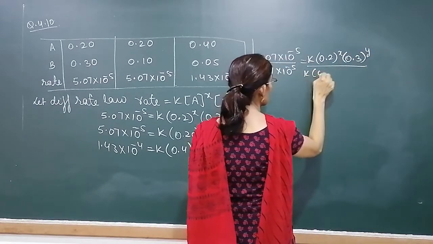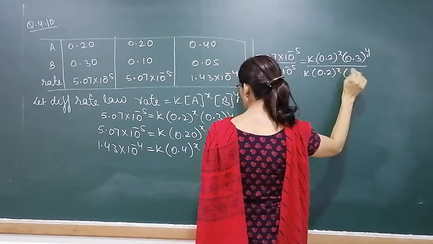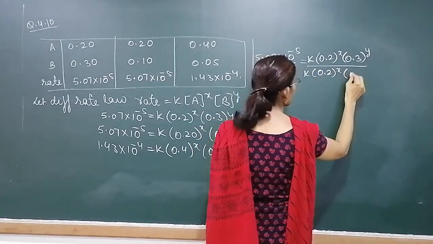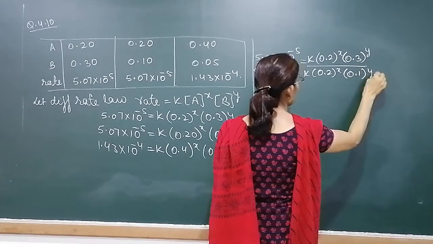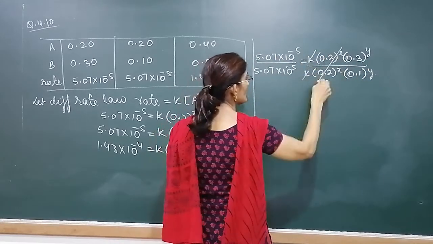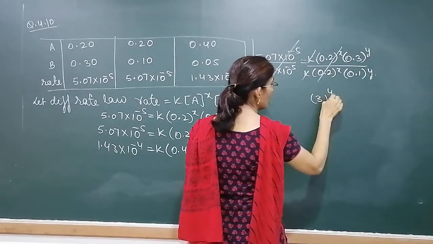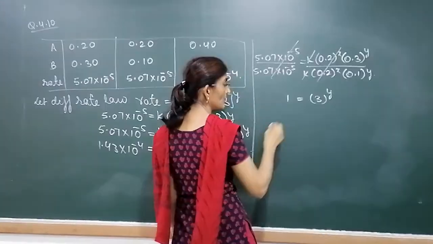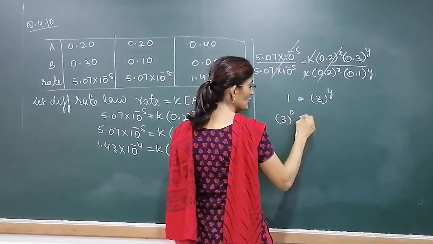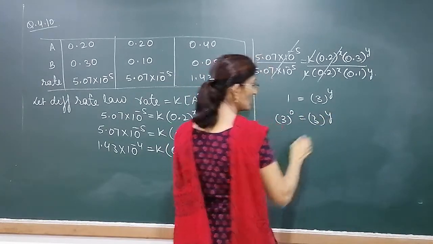Here also 0.2 raised to power X and 0.1 raised to power Y. This would be cancelled, this cancelled, this cancelled. So this will become 3 raised to power Y is equal to 1. What it means? 1 we can write as 3 raised to power 0. Any number raised to power 0 is 1.